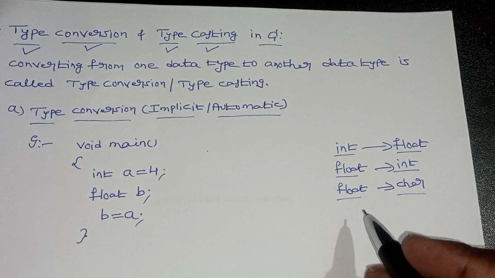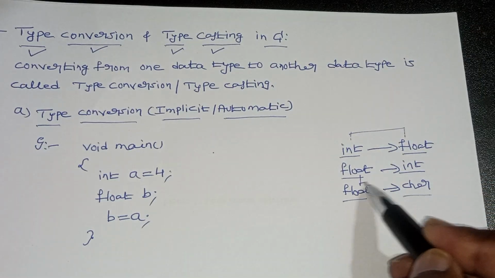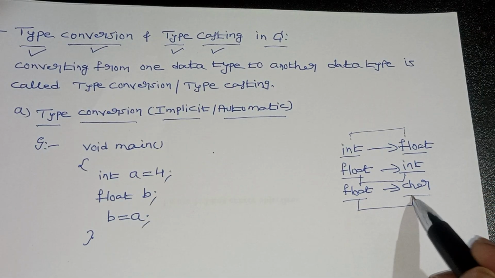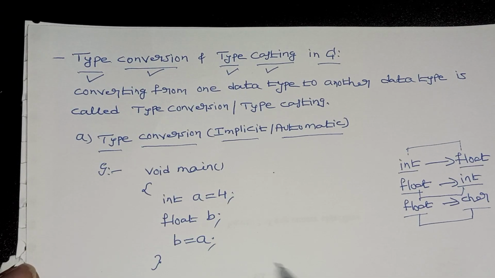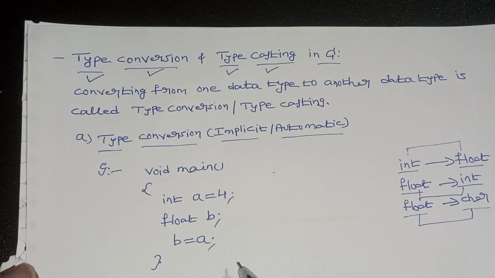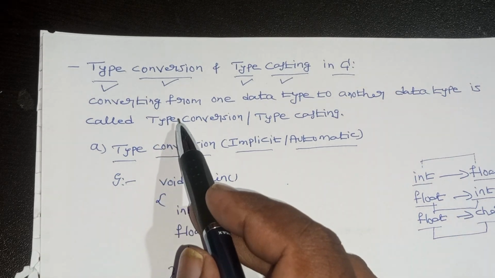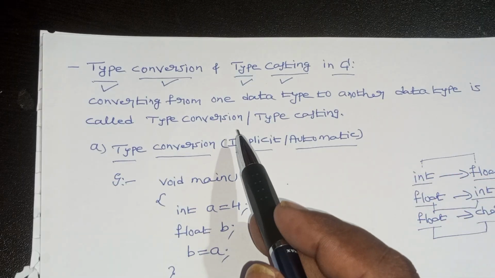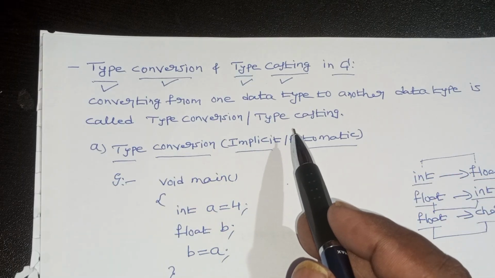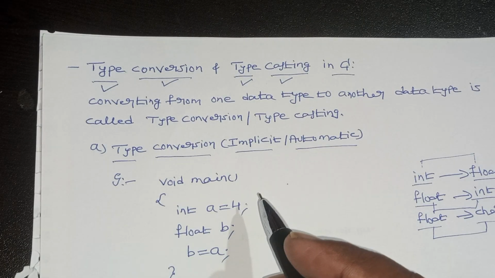So I am converting this to this, this to this, this to this. That is called conversion or typecasting. What is type conversion, what is typecasting? Both are the same, there is no difference. First, the theory: converting from one data type to another data type is called type conversion or typecasting. I will take very simple examples, then some programs for practice.